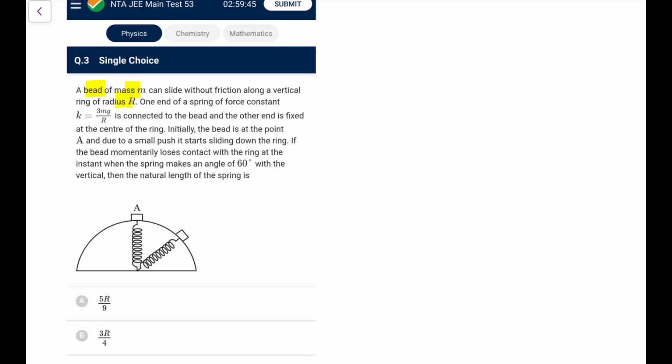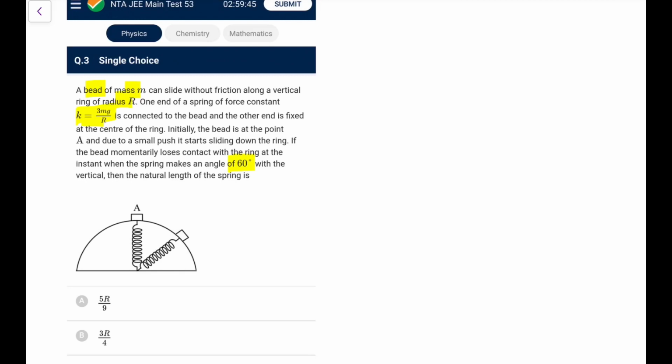One end of the spring, of spring constant 3mg/r, is connected to the bead, and the other is fixed at the center of the ring. Initially the bead is at point A, and due to a small push it starts sliding down. If it momentarily loses contact with the ring when it makes an angle of 60 degrees with the vertical, then the natural length of the spring is... okay, so what is the natural length?